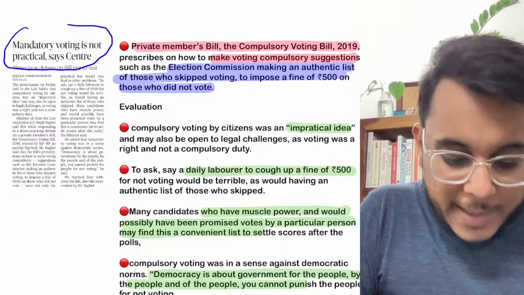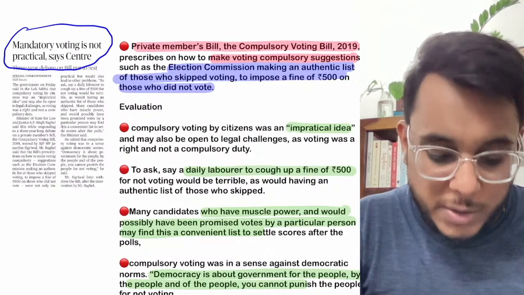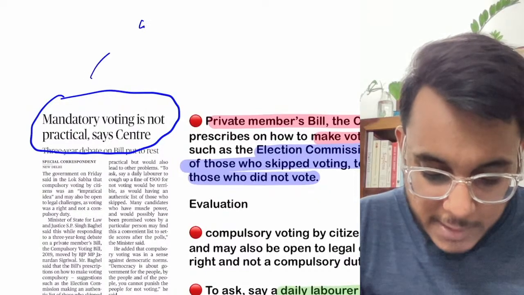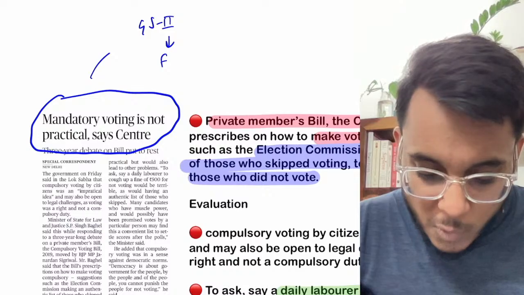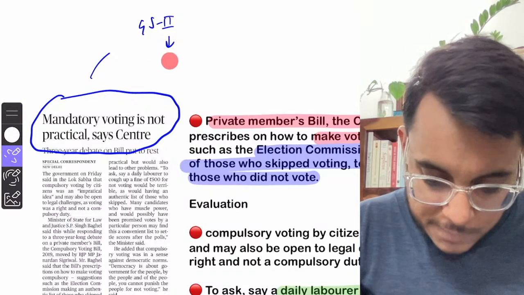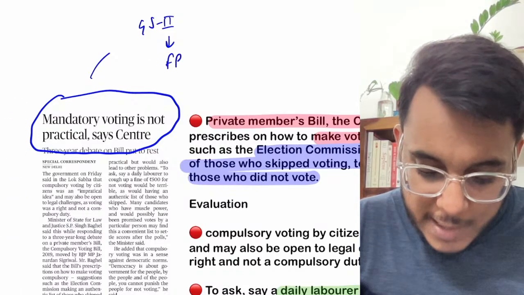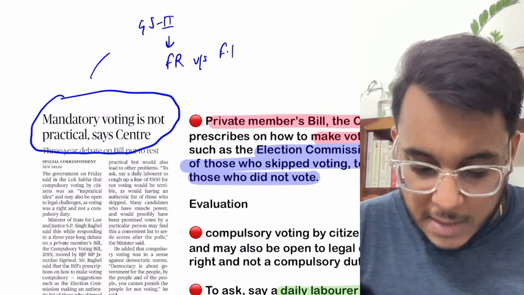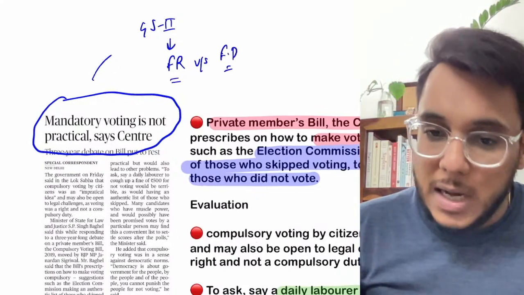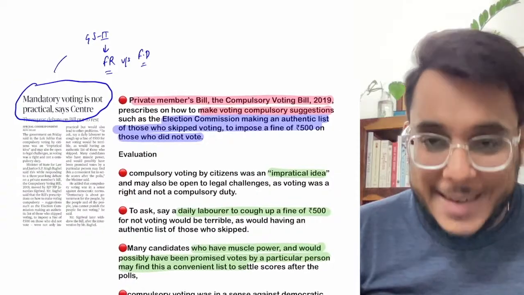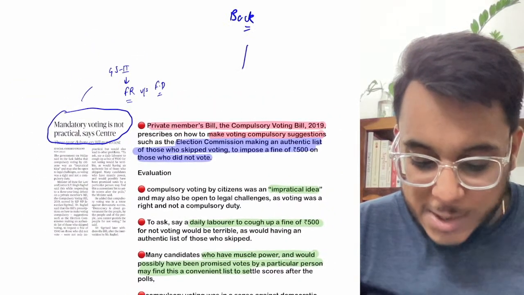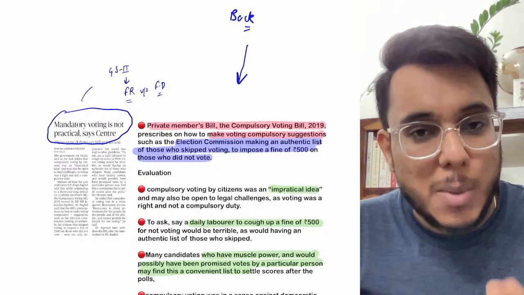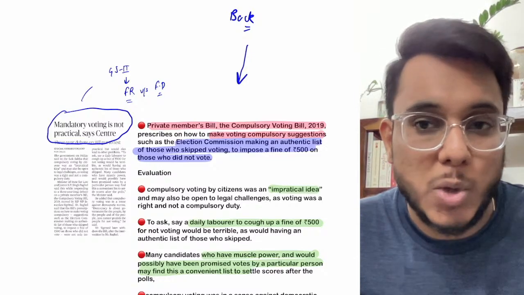Mandatory voting is not practical, says center. So this particular article, guys, will also be important with respect to GS paper number 2, rights versus duties, or fundamental rights versus fundamental duties. For now, let's discuss this article, and I will tell you first of all from scratch the background. So basically what has happened, there was a private members bill that was brought into the parliament.